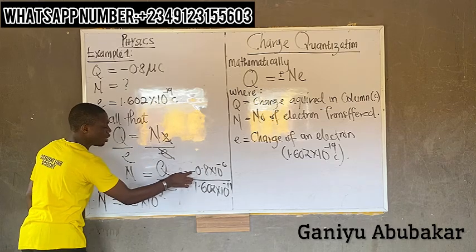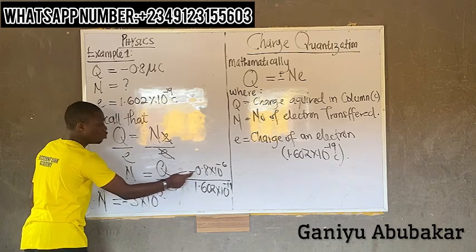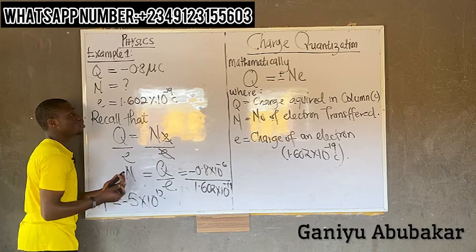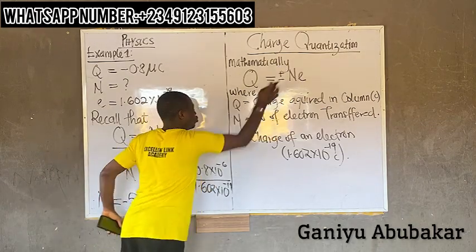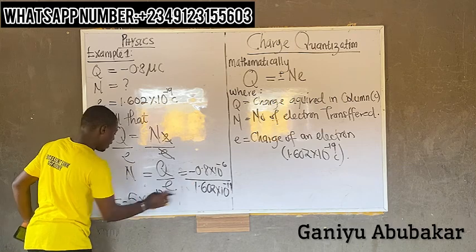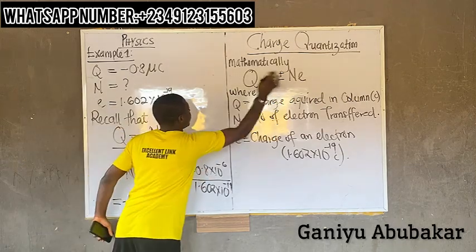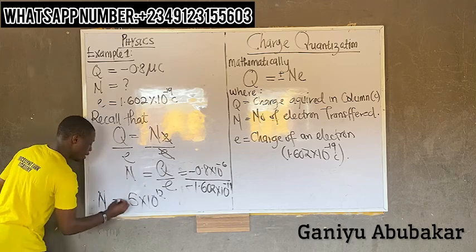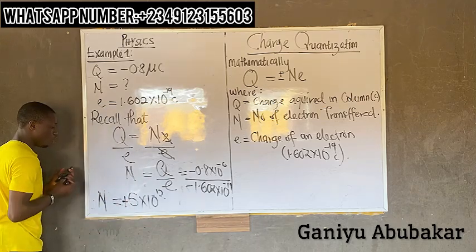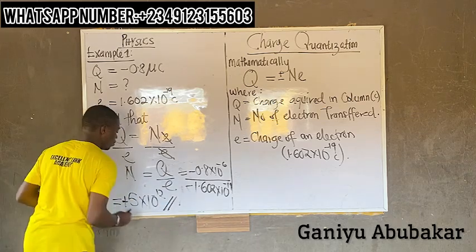So for me to cancel this negative here, to make this answer positive, I have to introduce one of the two. The best one to introduce to ensure a positive answer is the minus. So a minus sign here. Minus sign will give us a plus sign. So this becomes the answer to this question.